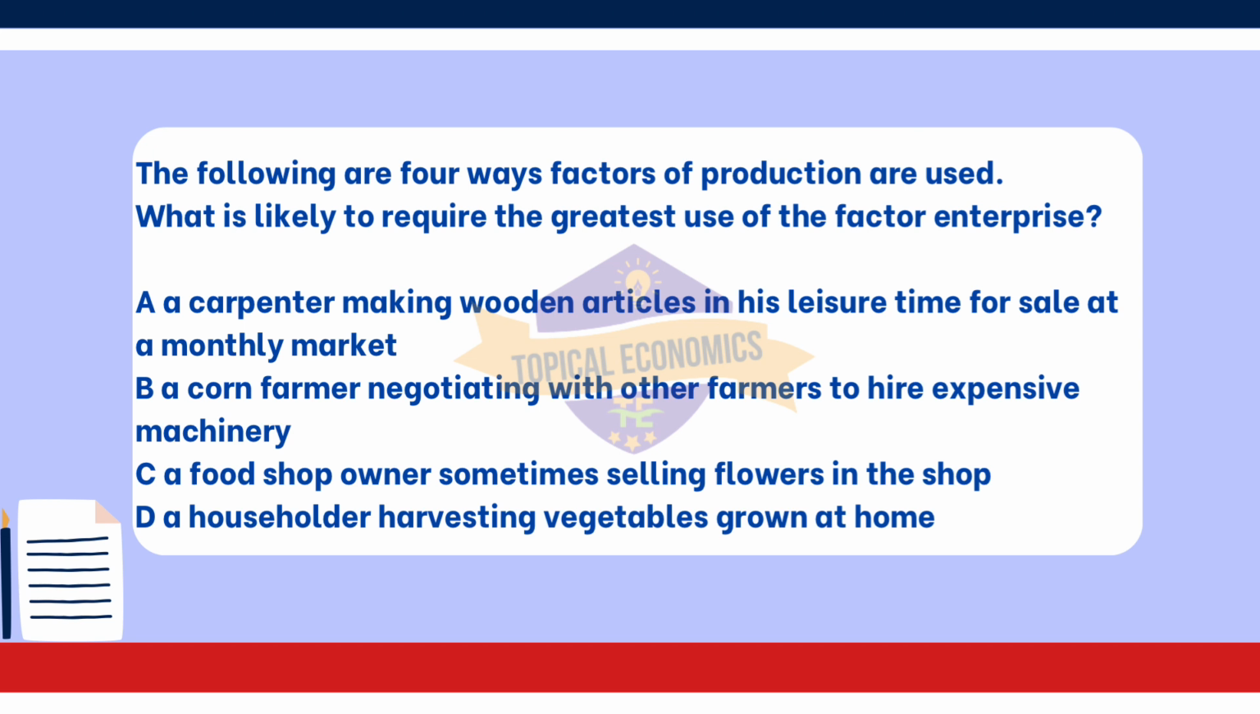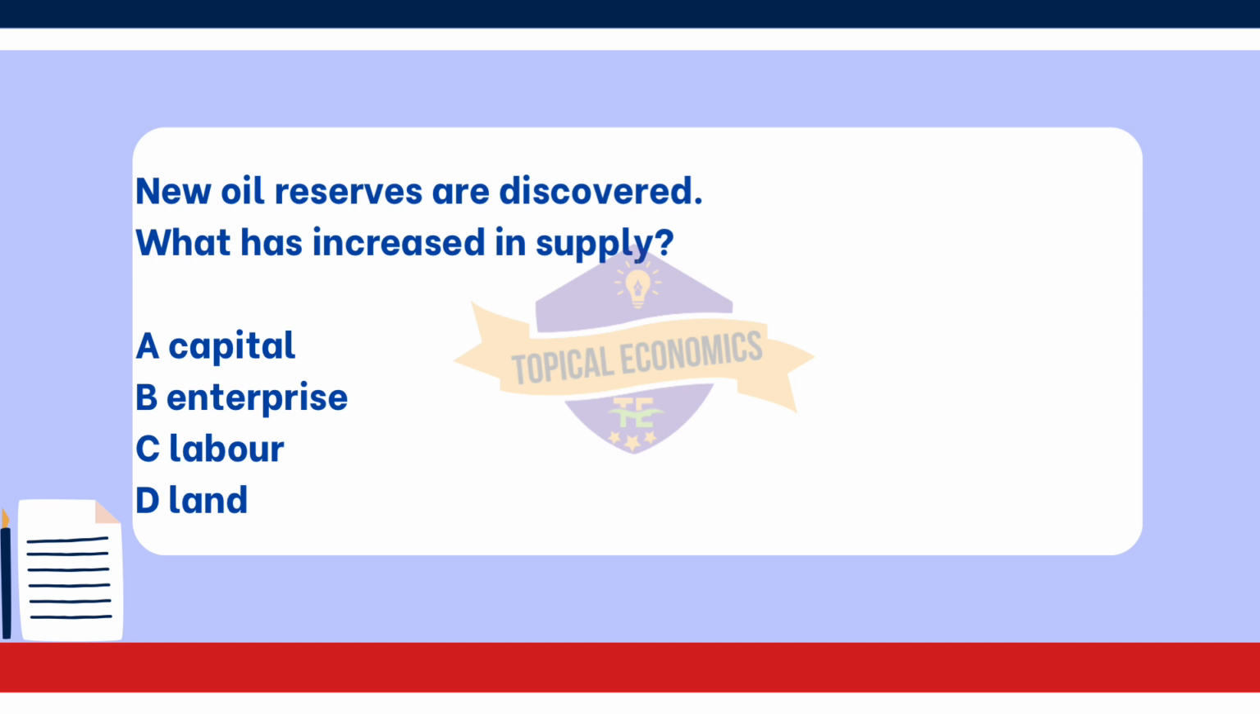Moving to question 40. New oil reserves are discovered. What has increased in supply? A. Capital. B. Enterprise. C. Labor. D. Land. This question is from year 2015 May-June version 2 paper. The correct answer for this question is D.